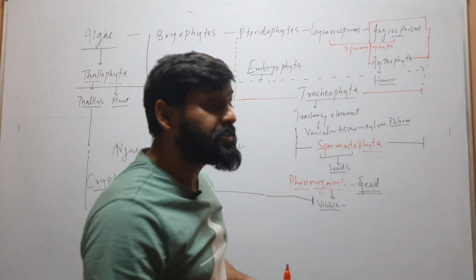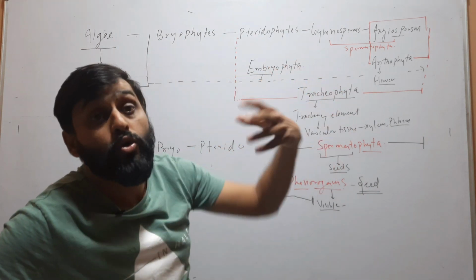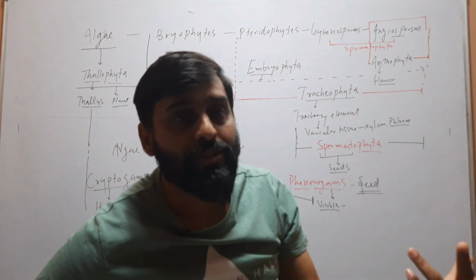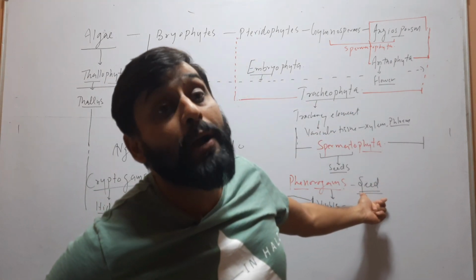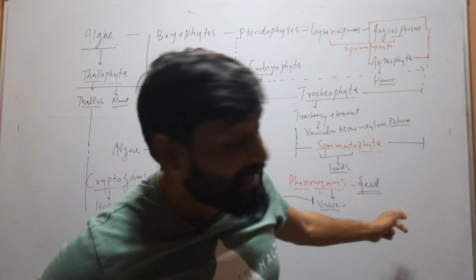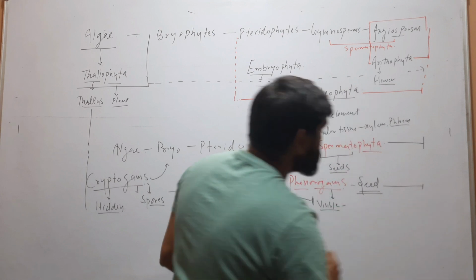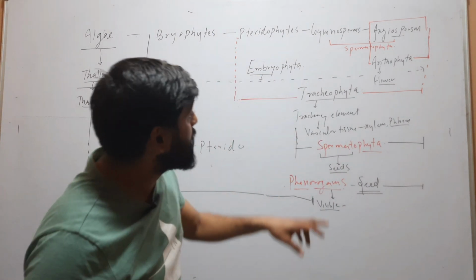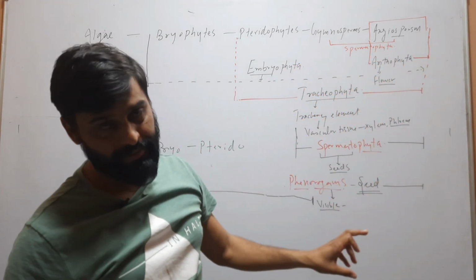In gymnosperm there are cones, male cone and female cone, and in angiosperms there are flowers. So reproductive structures are visible, and here reproduction occurs by formation of seed, not by spore. So these groups in which reproductive structures are visible are called phanerogams. In phanerogams, gymnosperms and angiosperms are included.